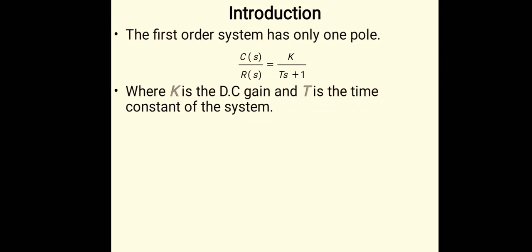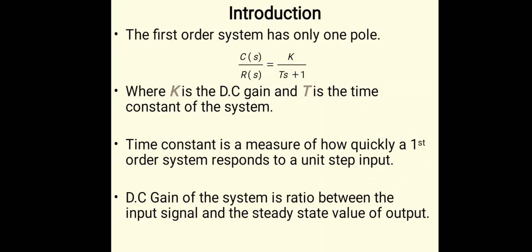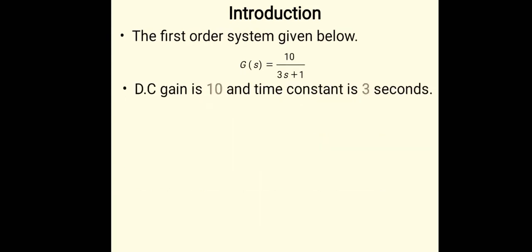When there is only one pole, that is called the first order system. Gain K denotes the DC gain and T is the time constant of the system. Time constant measures the speed of the system, how it responds. See this example: the open loop system 10 upon 3s plus 1, where 10 is the DC gain, also denoted by K, and the time constant is 3 seconds.